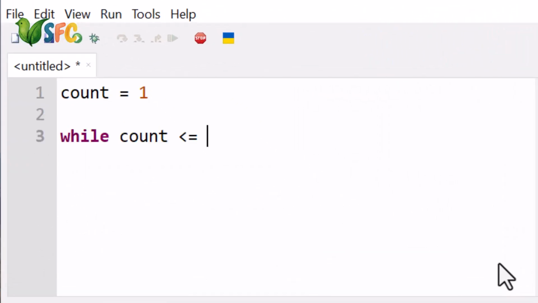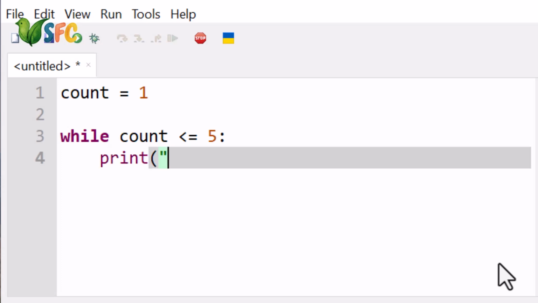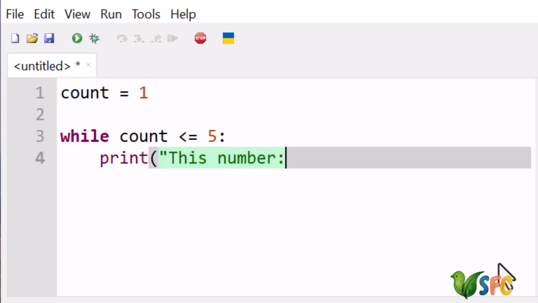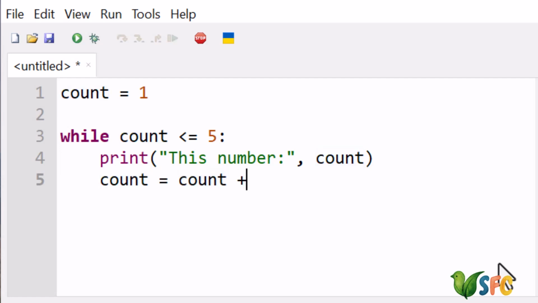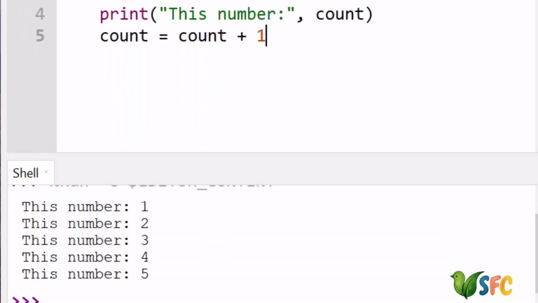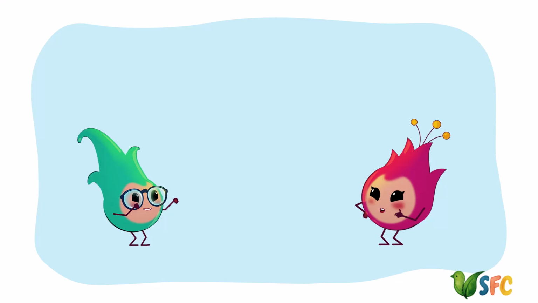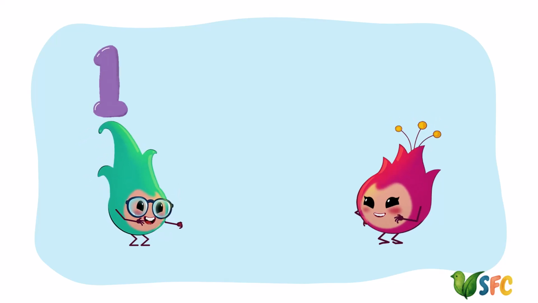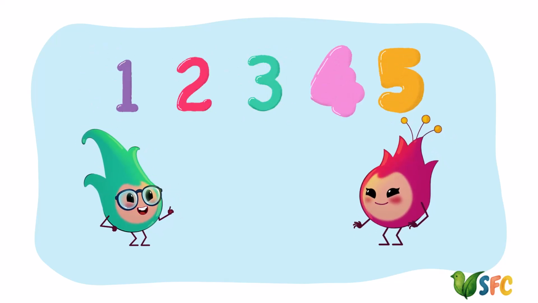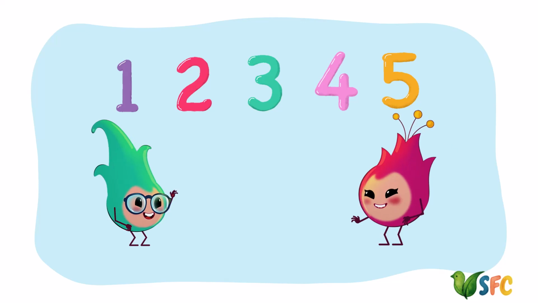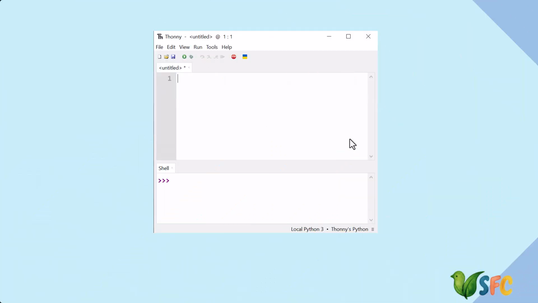This means as long as the number is less than or equal to 5, keep counting. I mean, it starts at 1, then adds 1 each time and keeps printing the number until it gets to 5. Ugh. So it counts by itself? 1, 2, 3, 4, 5? That's so cool! Okay, let me try.